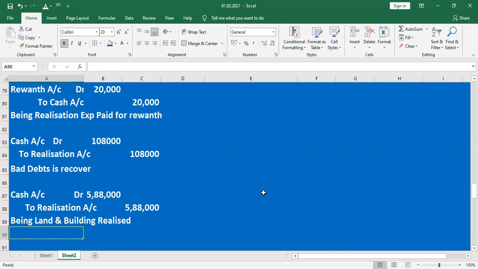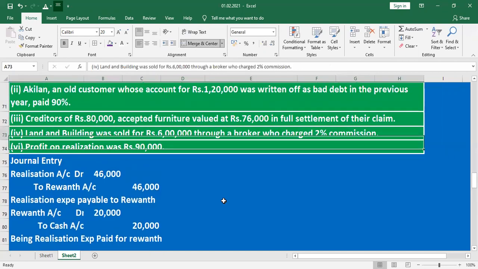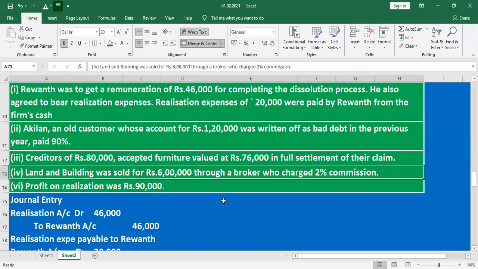So what is the next one? The next one, the last one, profit on realization 90,000. What is the journal entry? Any profit or loss should be distributed to the old partners in OPR.